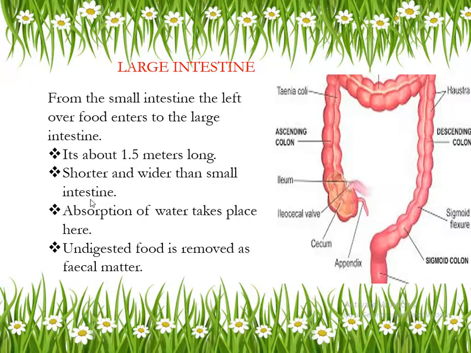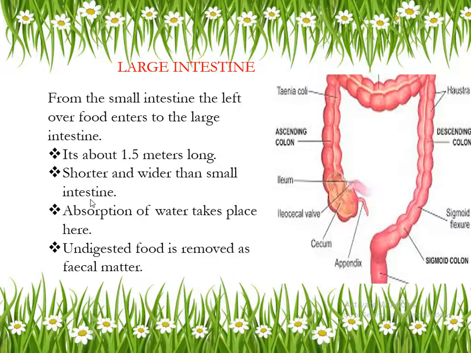Similarly, the large intestine also has a function. What type of function takes place in the digestive system? The main function of the large intestine is to absorb water.